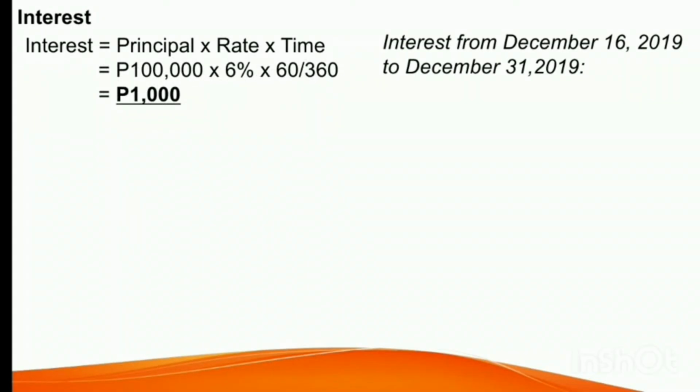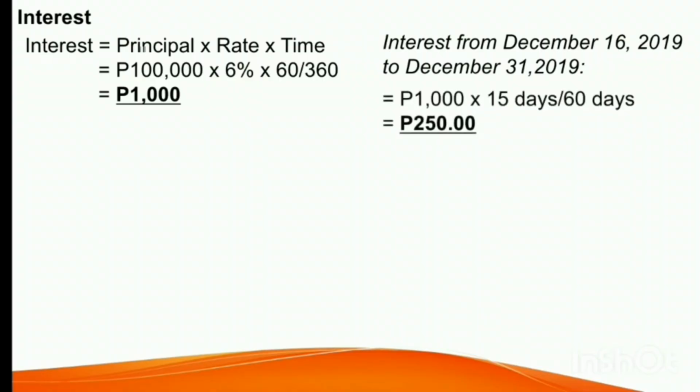We already had computed the interest for 60 days and that is 1,000 pesos. Now, we have to compute how much exactly is the interest from December 16 to December 31, 2019. So this is how it is computed. We have the interest for 60 days, that is 1,000, and then multiplied by the fraction 15 days over 60 days.